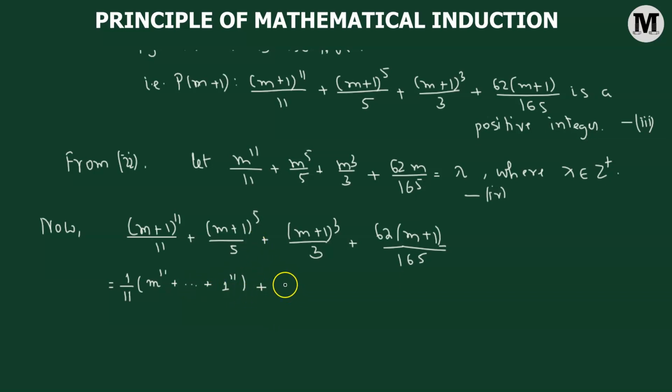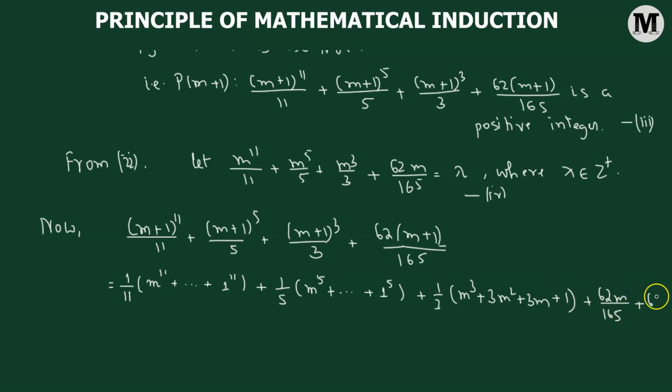Similarly, for the second term, when we expand it, we have 1 over 5 multiplied to, we'll consider the first term, which is m raised to the power of 5. We have the rest of the terms, and then we have the last term, which is 1 raised to the power of 5, added to 1 over 3 multiplied to m cube plus 3 times m squared plus 3 times m added to 1, plus 62 over m times 165 added to 62 over 165.